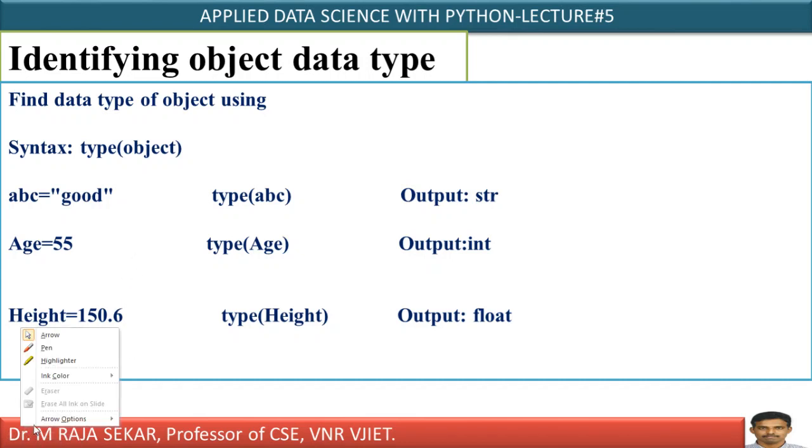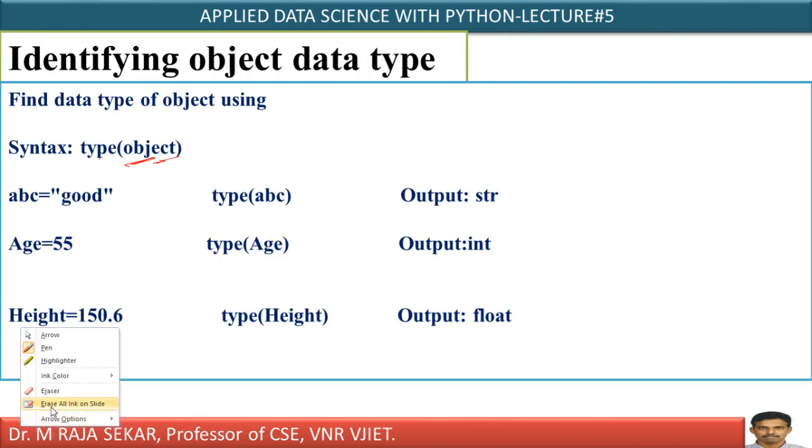Identifying object data type. What does it mean? Identifying object data type means to find the data type of an object, you will be using the function type. What does it mean? type(object). For example, ABC. Object means what? Object is the input for this type function. This object can be a variable. It can be a data structure. It can be an array, isn't it? In particular, we are just going to look at how to find the data type of a variable.